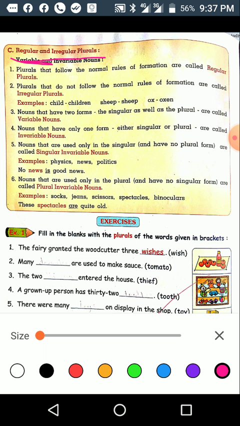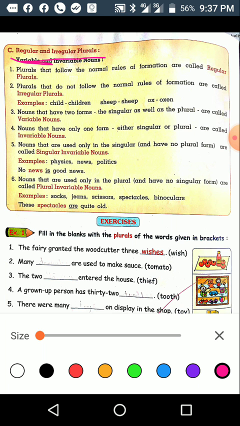Most plural forms are created by simply adding s or es to the end of the singular word. For example, dog, dogs, cat, cats, rat, rats, etc.